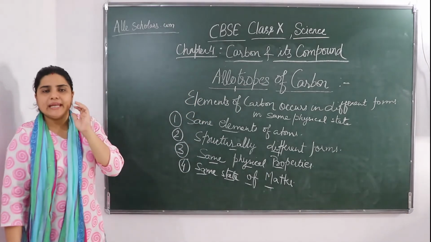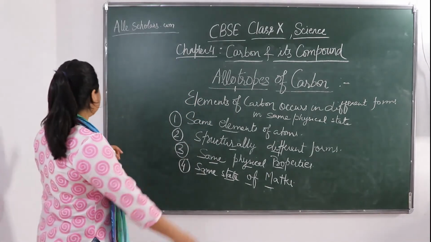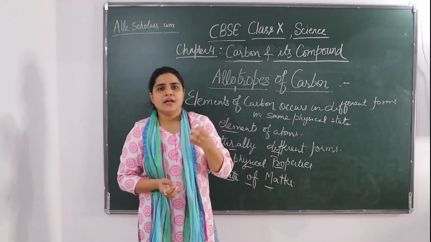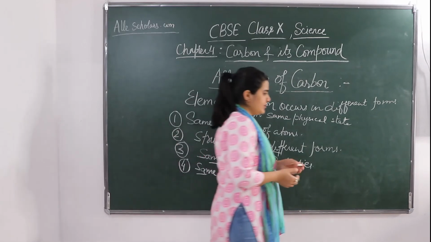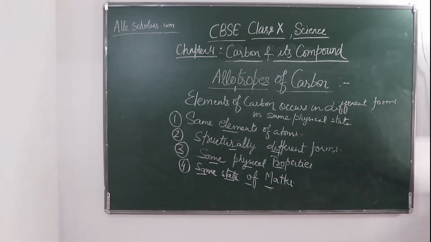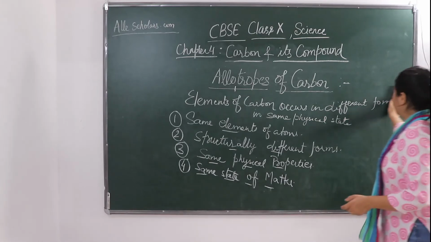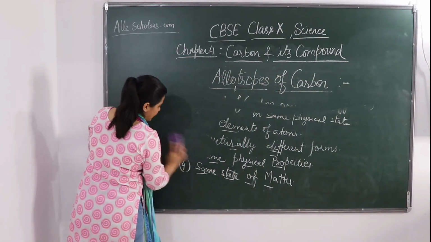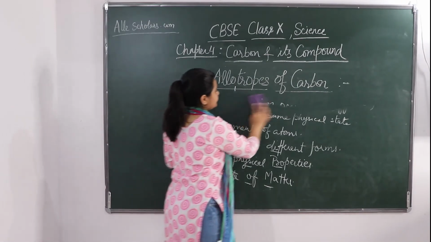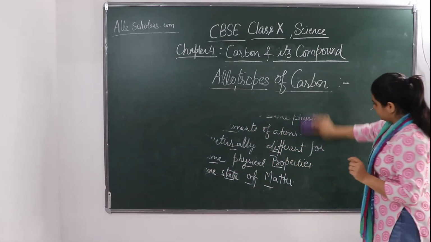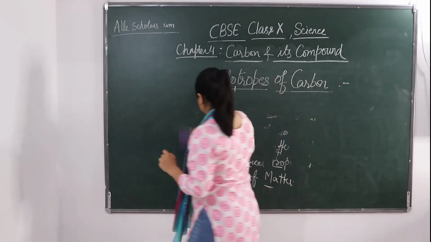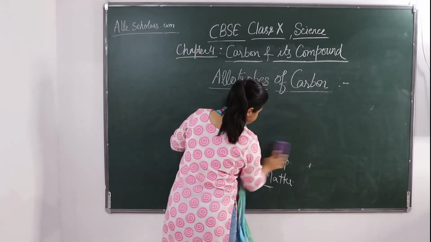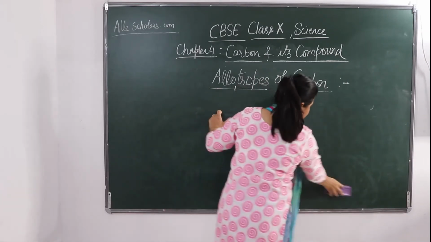So there are two very common allotropes of carbon, and we are going to talk about them in detail. That is diamond and graphite. Okay. So we will be talking about diamond and graphite. They are very commonly known types of allotropes.